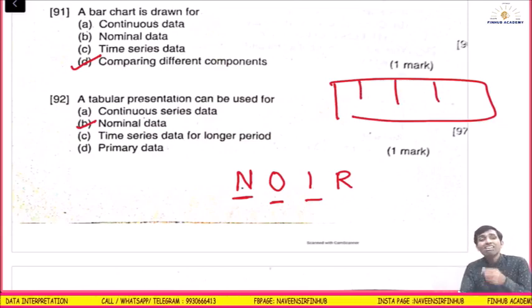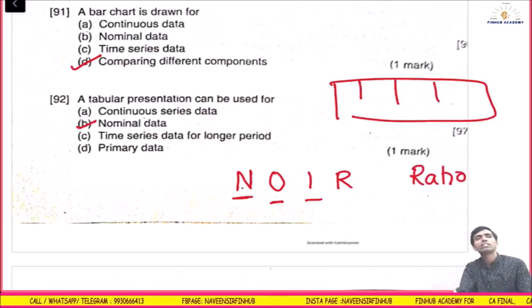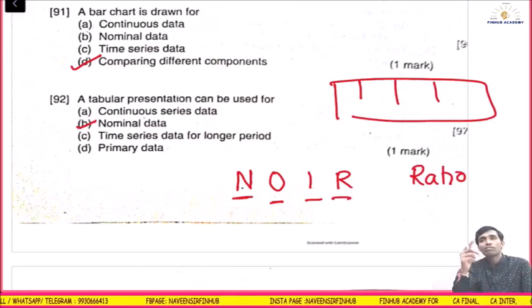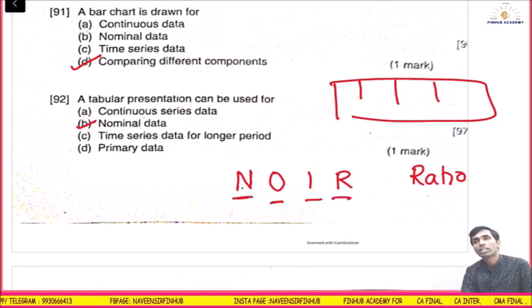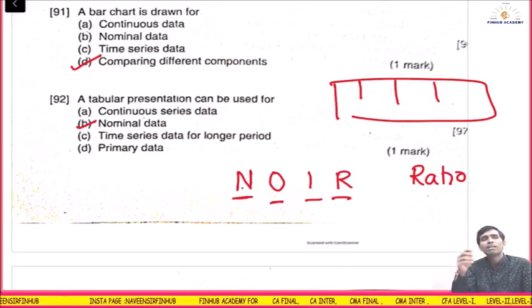And then came the ratios. Ratios are what we calculate. Understood? So this is the levels of measurement, how they evolved. Okay, NOIR, we call it NOIR. How do I remember NOIR? Noir in French means black. Nominal, then came ordinal, then came interval, then came ratio.